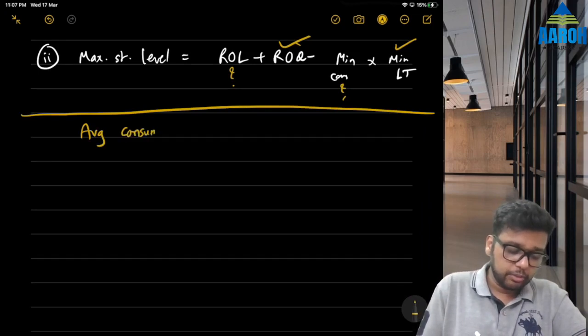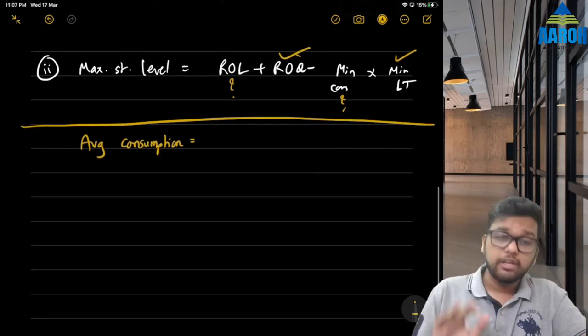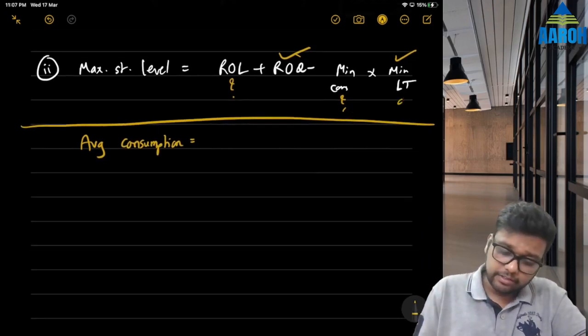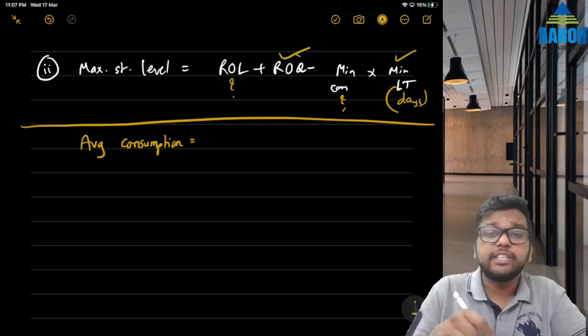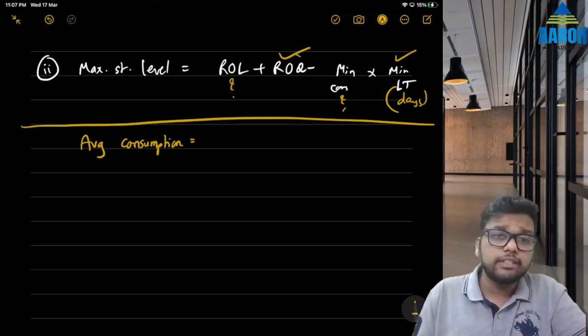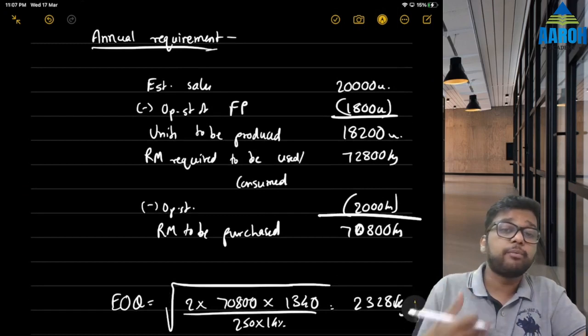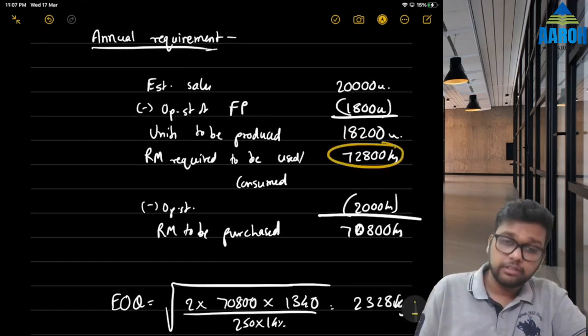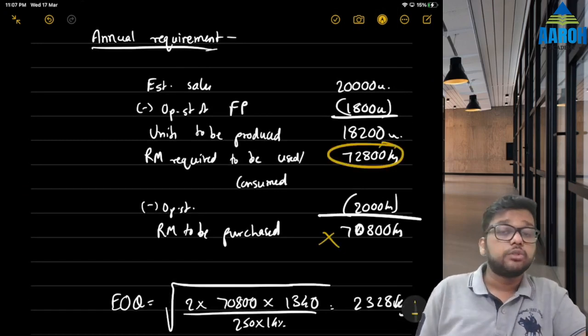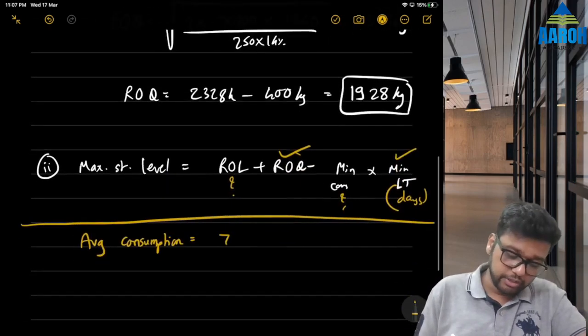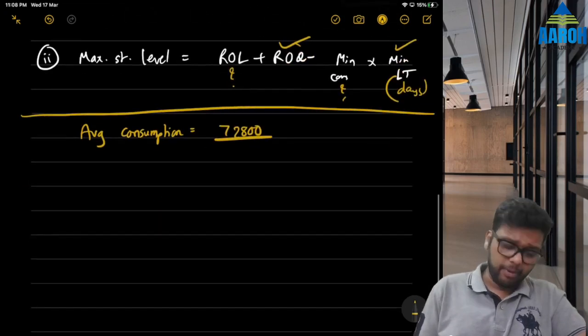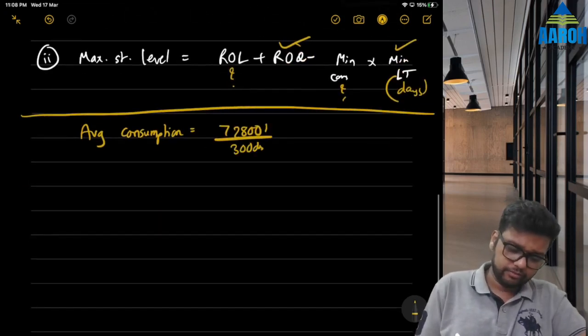Average consumption. Now this is where they have made a mistake in the module. Let me tell you what. See, lead time is in days. That means consumption also needs to be per day. What is annual consumption? Consumption is the requirement of production, for production is this, not this. So 72,800 is to be consumed during the year, divided by 300 days in the year.